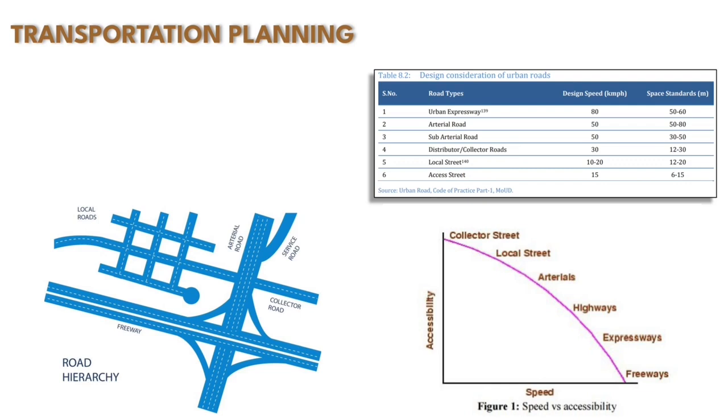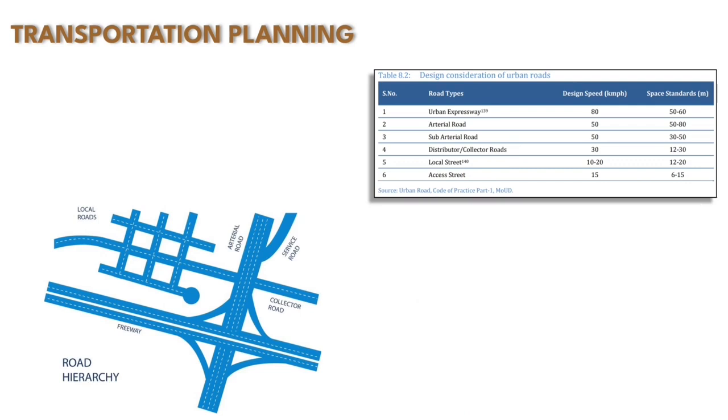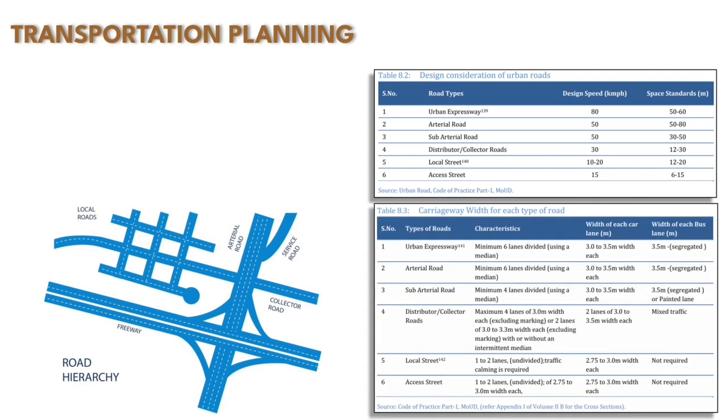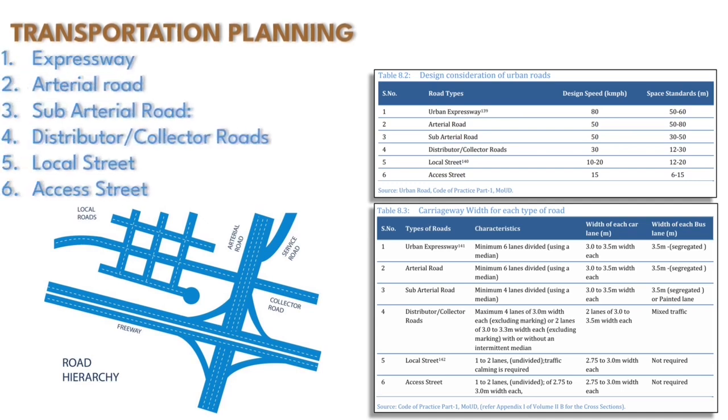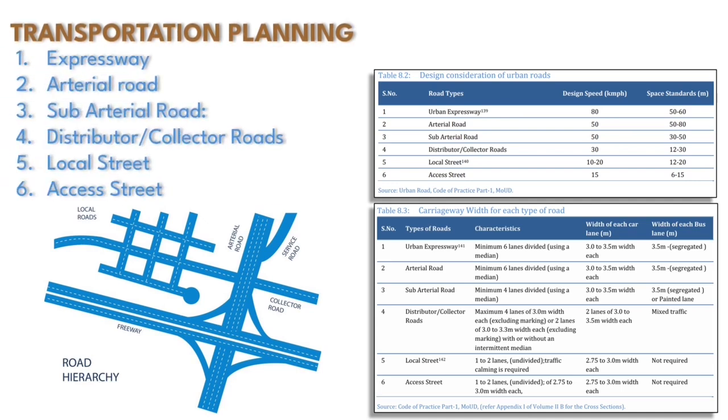For example, local streets are highly accessible, but at the same time expressways or freeways are designed for higher speed, but these are less accessible roads. Design speed and width of each road is given in this table, whereas characteristics of each road, width of each car lane and width of each bus lane is given in the table below. Please go through this once. Now let's understand each road, its purpose and characteristics.